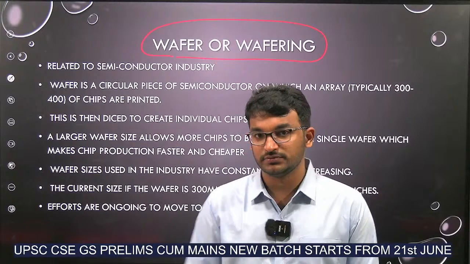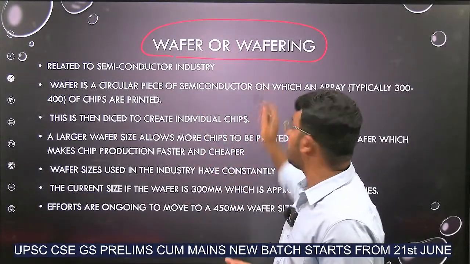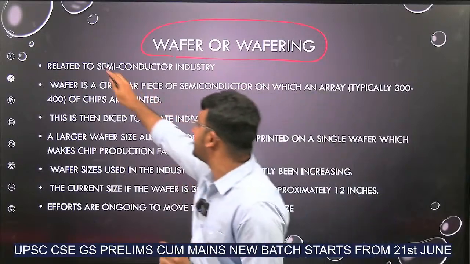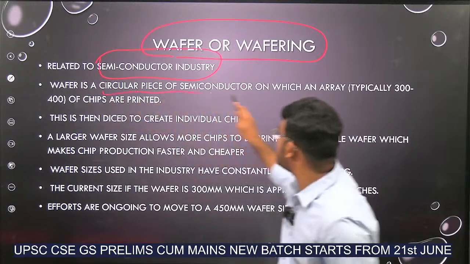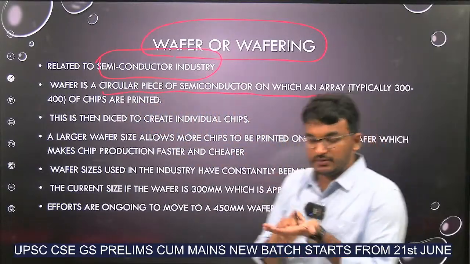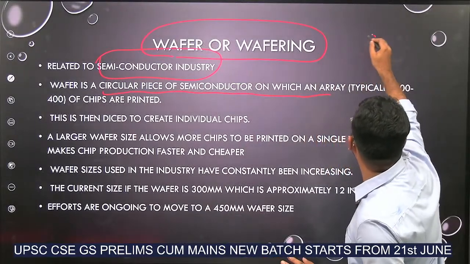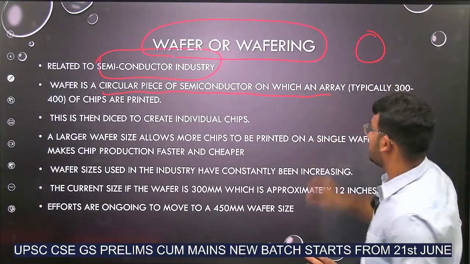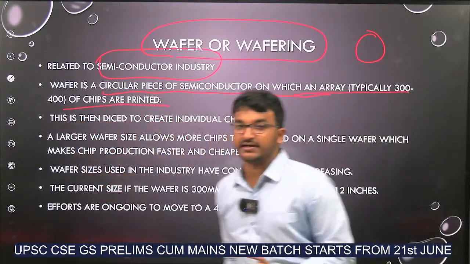Now, this wafer, or the process of wafering, is related to the semiconductor industry. What is this wafer? It is a circular piece of semiconductor on which an array of chips are printed.